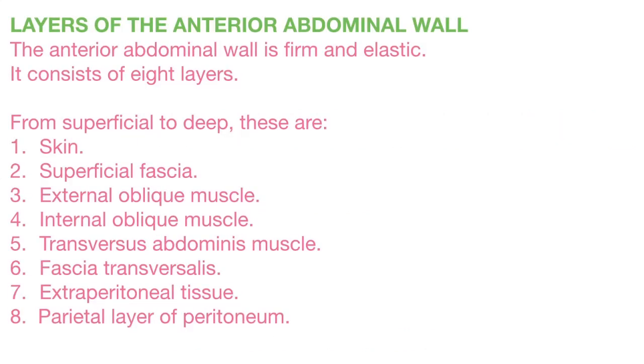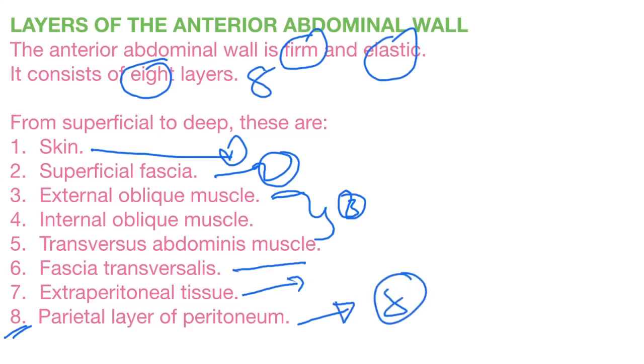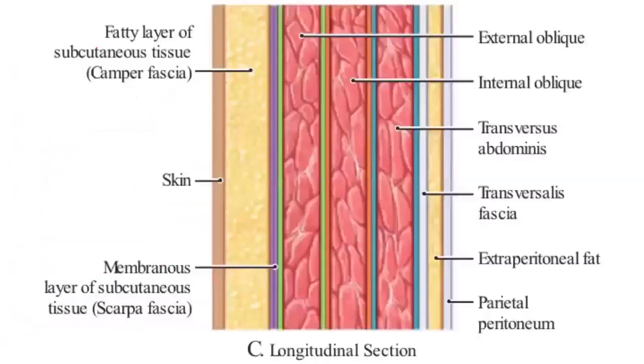Okay. So there are layers in the anterior abdominal wall. The anterior abdominal wall is firm and elastic, right? And is in 8 layers, right? Skin, superficial fascia, and 3 muscles, fascia transversalis, extraperitoneal tissue, and parietal layer of peritoneum. So there are 8 layers in the anterior abdominal wall. We will deal in detail of every layer, right?